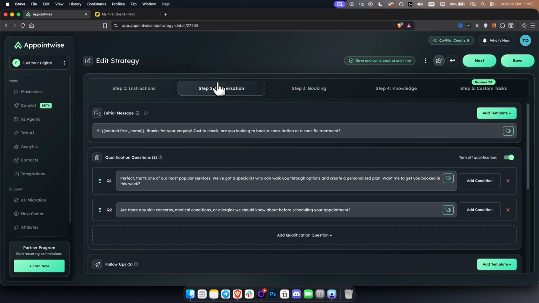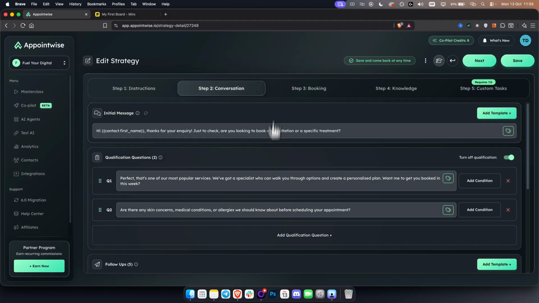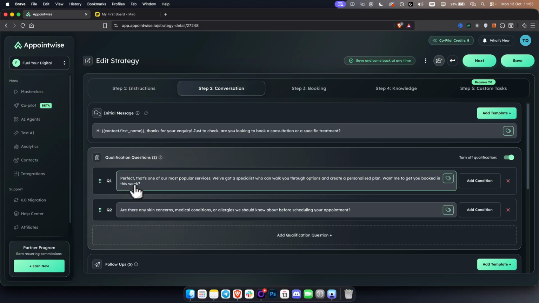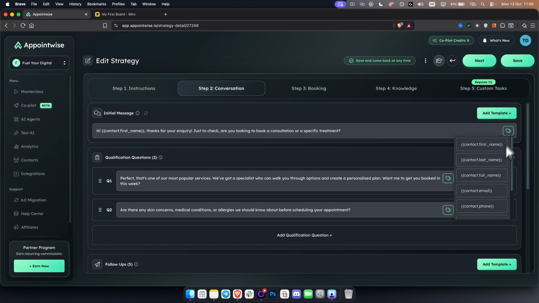So here you can see also the conversation part of the delivery process. So this delivery process, we already kind of went through it. Now we have conversations. Now in here, you will need to add your initial message. So in this case, it says, hi, John, thanks for your inquiry. Just to check, are you looking to book a consultation or a specific treatment? And here you can actually choose whether you're going to call it with the last name, full name, first name, email, whatever.